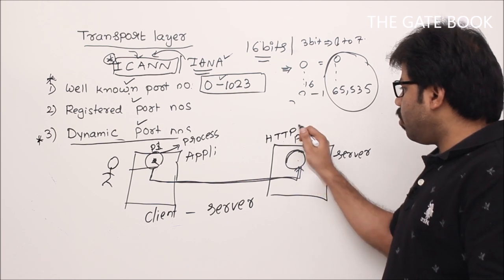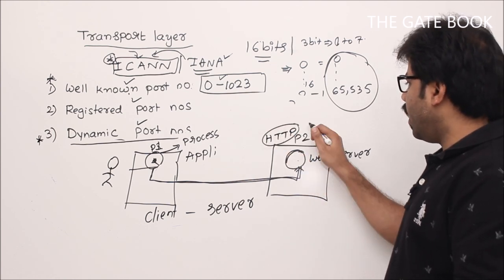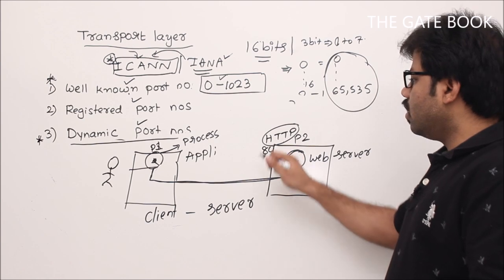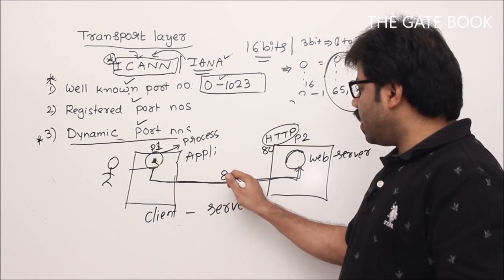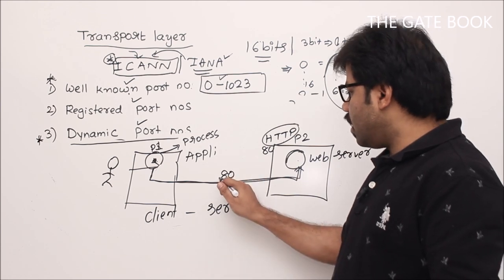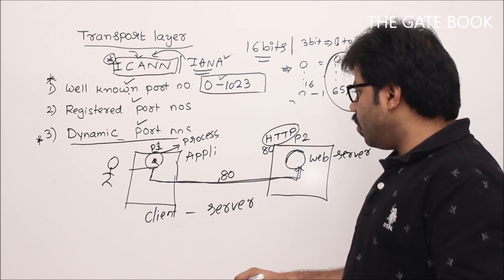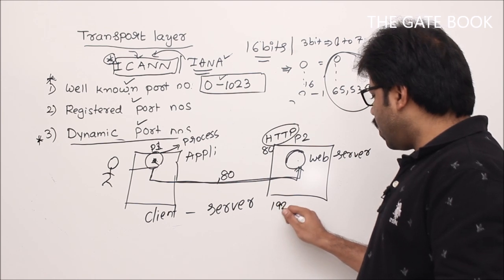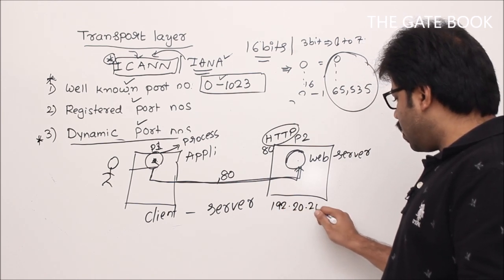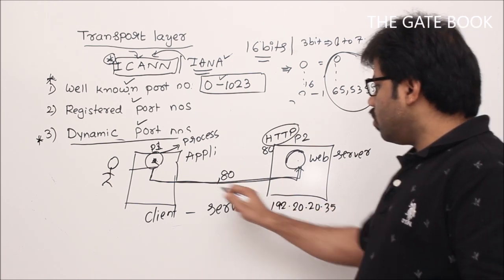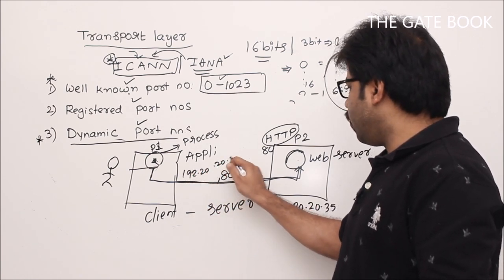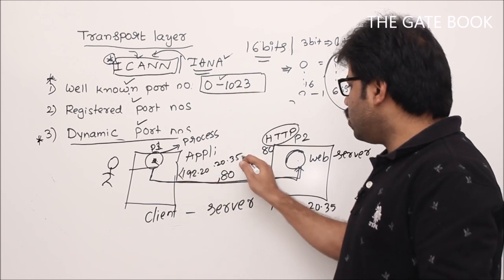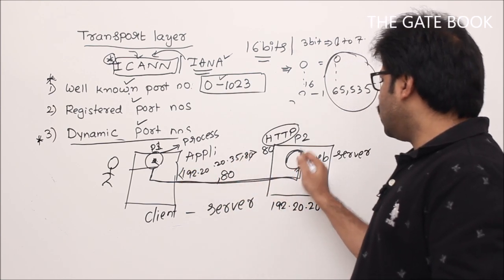Here the HTTP process will have port number 80. That means this process should use 80 for the communication. So the destination address is the IP address, let's say 192.20.20.35, and the port number 80. Using this, we can access this web server.